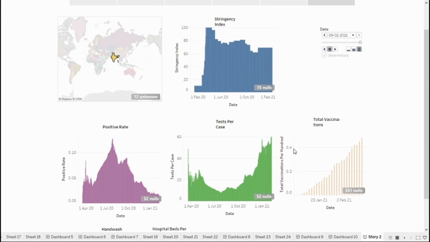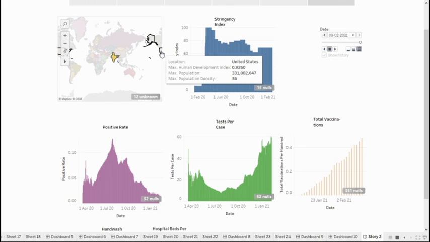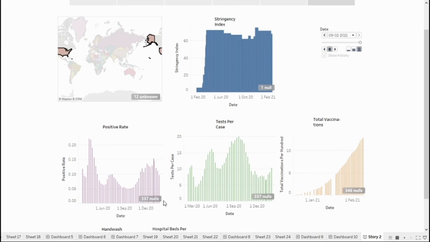Similarly, say if we want to see the information about the US, we can again click here and follow this link, and this gives us the information about the US. Similarly, we can get the information about different countries using this map.